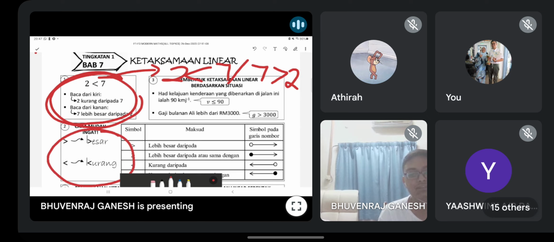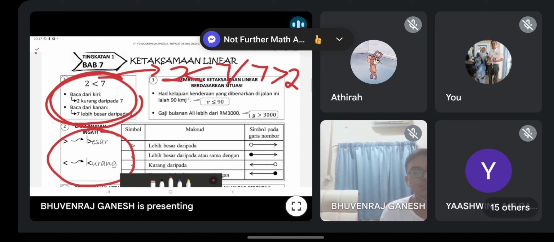This one is the simplest way to remember. The letter B, the symbol is like this. Am I right? So it means lebih besar, bigger. This symbol is bigger. This symbol K, how you write K, is this way. That's why kurang. You must use BM to memorise. Besar, kurang. Very simple.